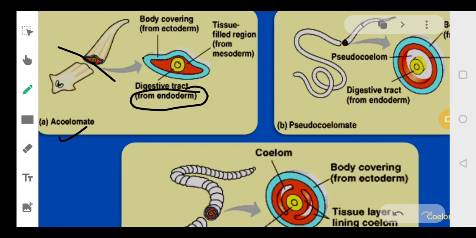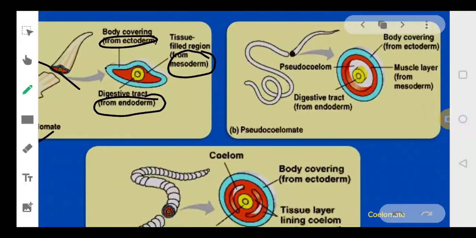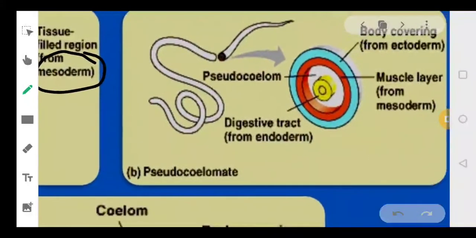This outer portion highlighted with sky blue is made of ectoderm, and this red portion, the tissue-filled region, is formed of mesoderm, right? So there is no cavity between the germ layers in acoelomates. Coming to the pseudocoelomates, just look at this. This is your endoderm, the yellow portion, right?